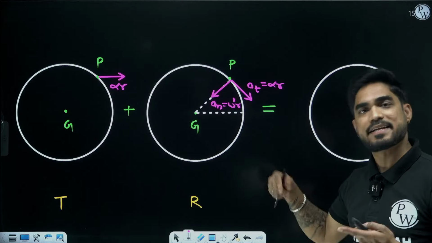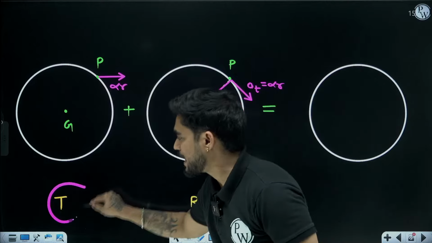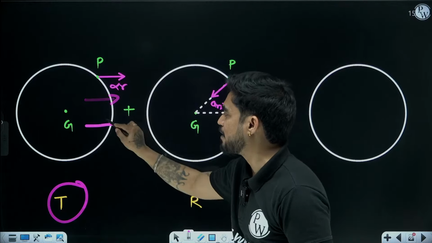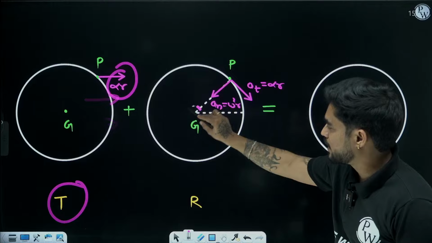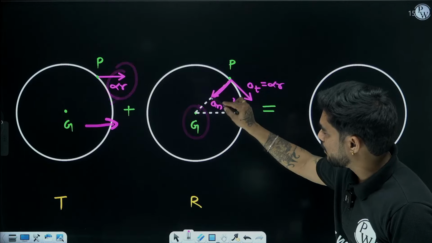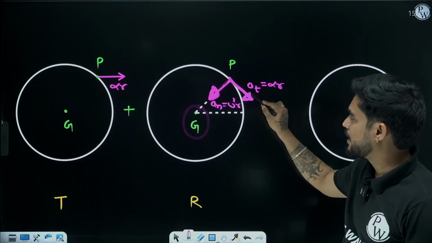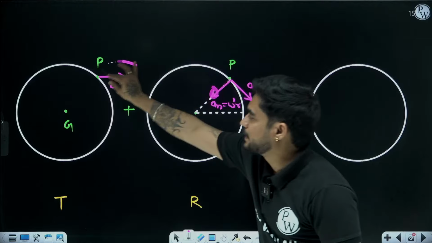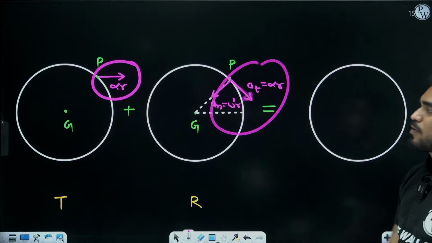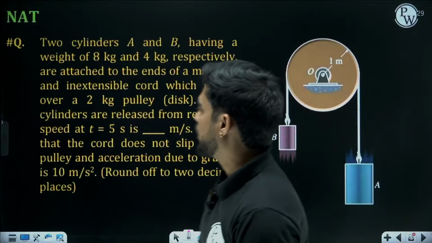How to find acceleration in case of rolling without slipping? Pure translation, every particle will have same acceleration alpha into r. In case of pure rotation about G, there is one normal acceleration component towards G, one tangential acceleration. Now you have to take the resultant of all these components. Moving on to the next question.